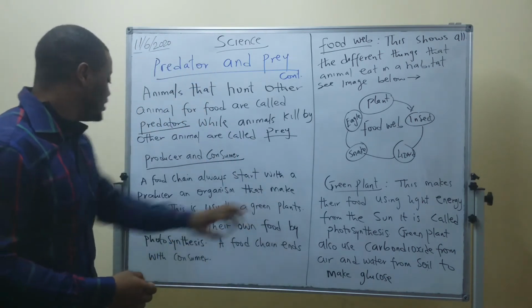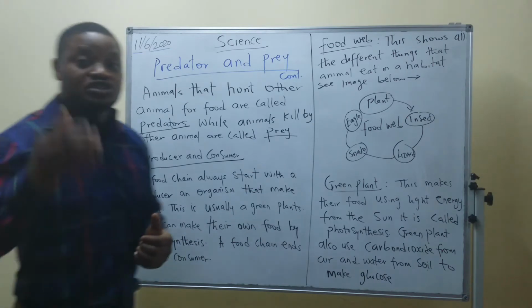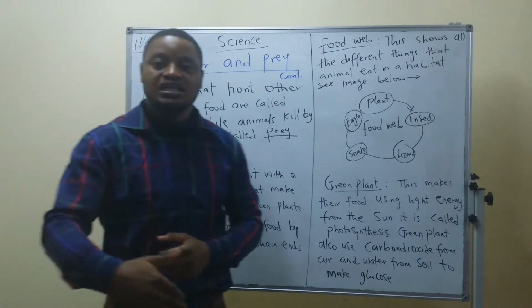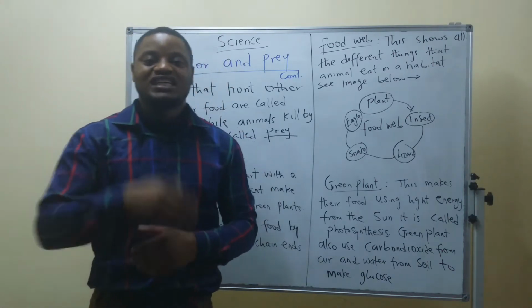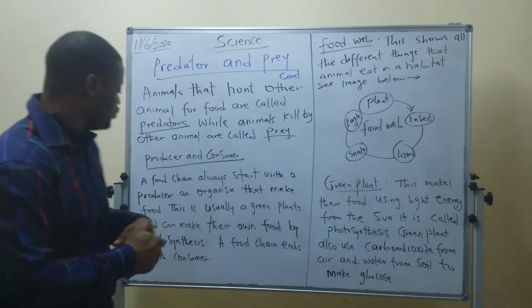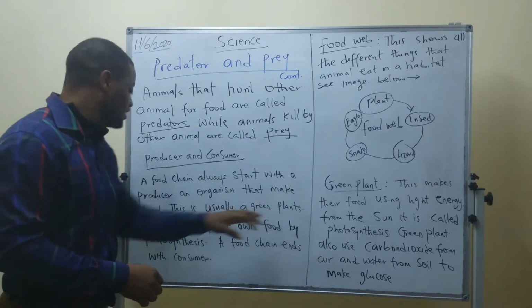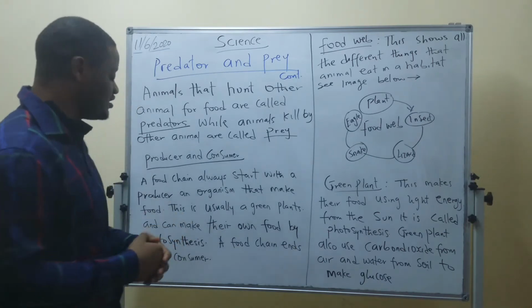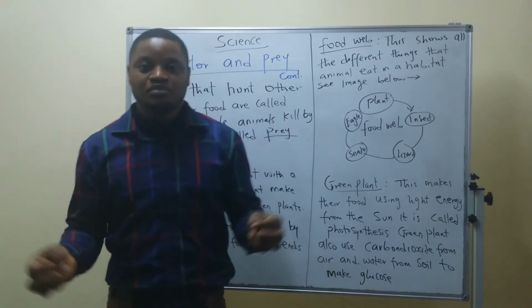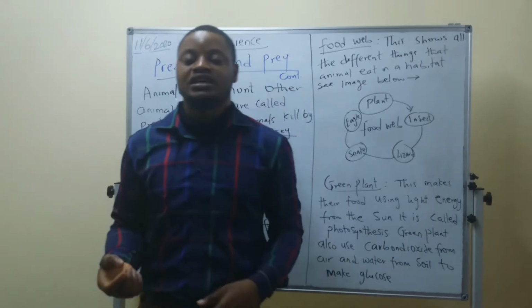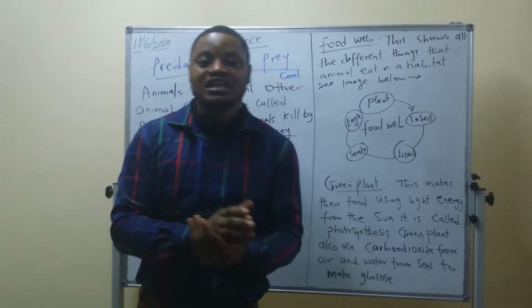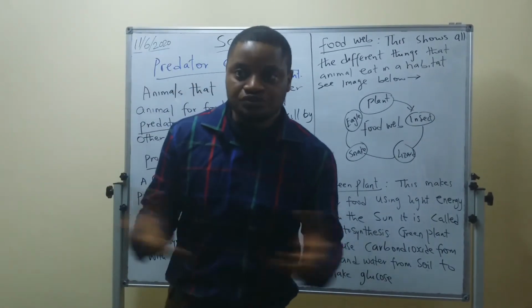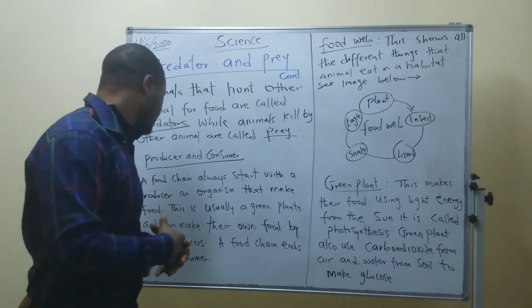A producer is an organism that makes food. This is usually a green plant, and it can make its own food by photosynthesis. That is, the green plant is the first producer that produces food for animals.